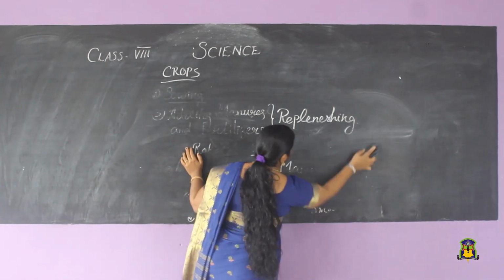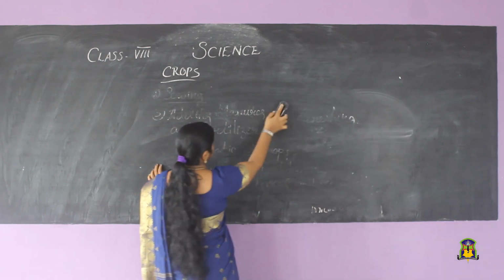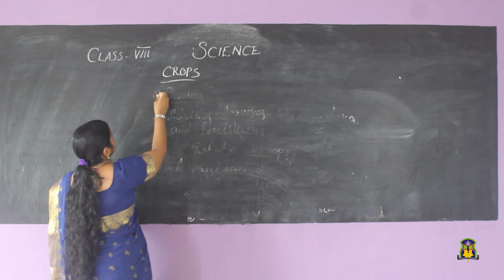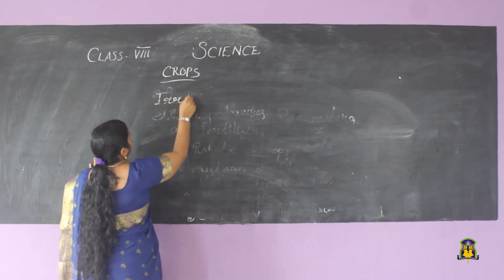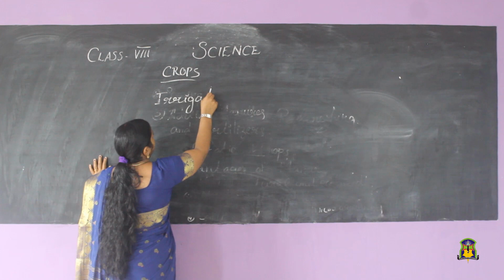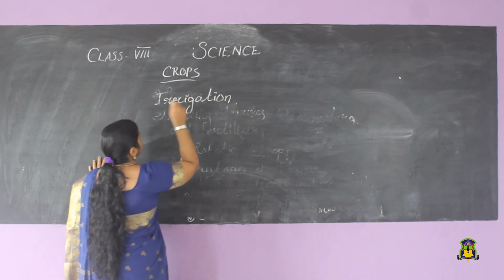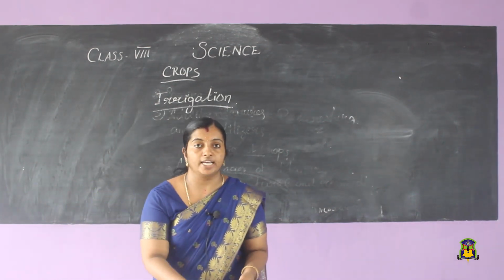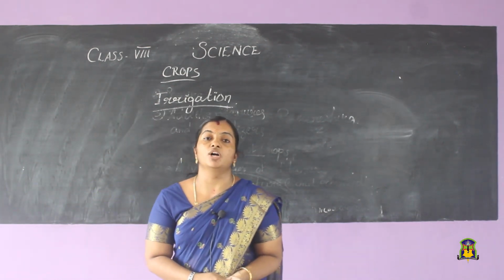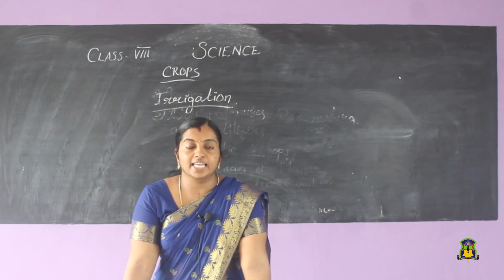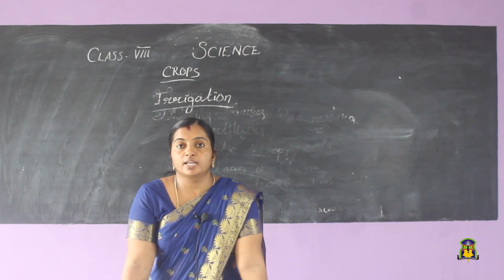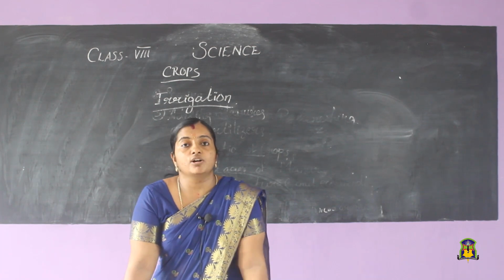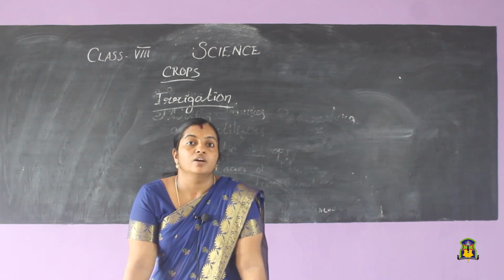Now we will go to the next basic agricultural practice, that is irrigation. What do you mean by irrigation? Irrigation is the process of adding water to the plants. The process of supplying water to the plants is called irrigation, and it is the most important step because we have studied that for preparing food through photosynthesis and also for the development of plants it needs water.